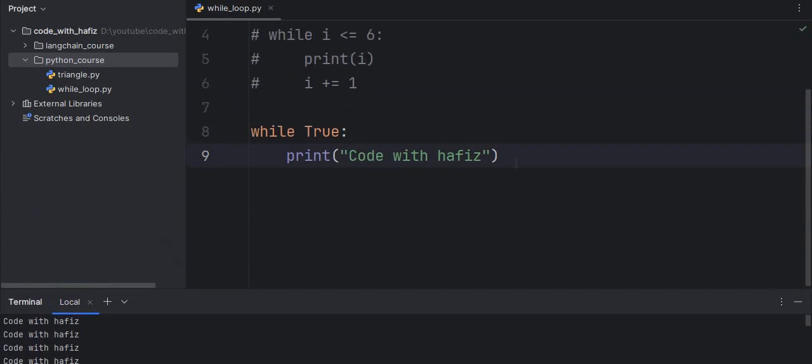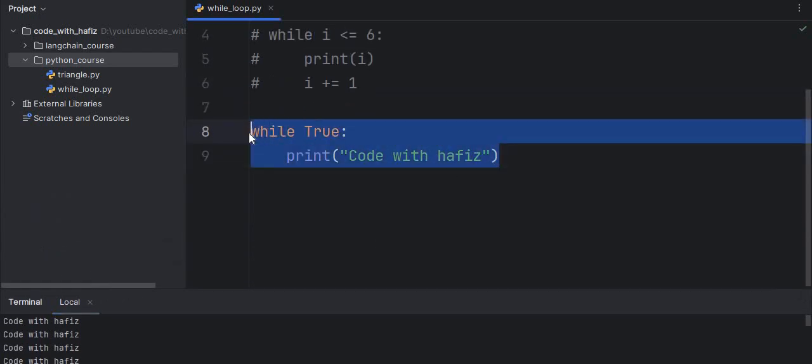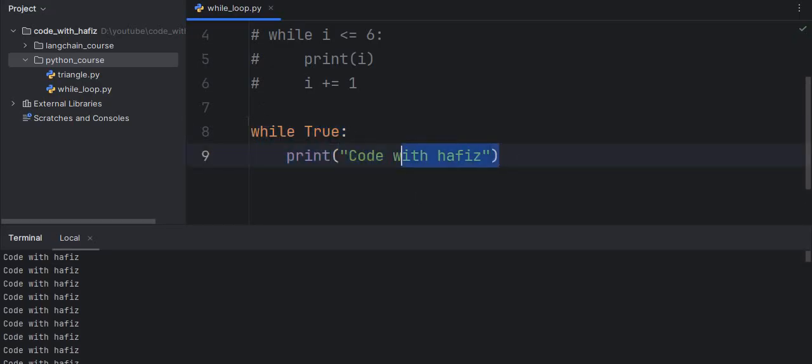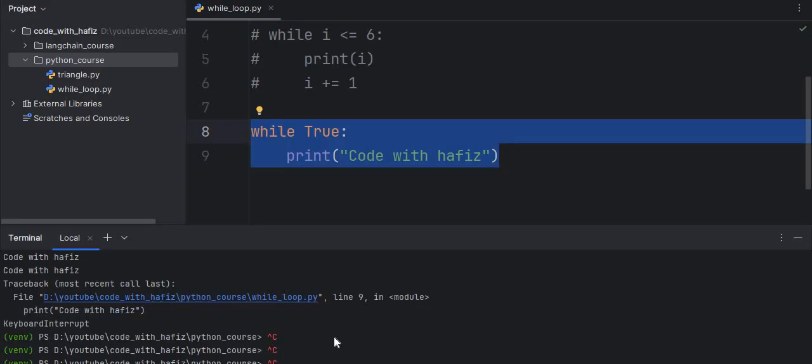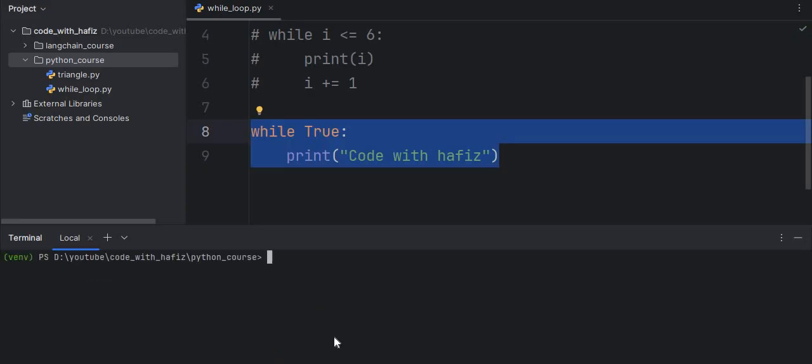So this is an infinite loop, and we have no option to stop it with the help of code. If I press Ctrl C in my terminal, you see this will stop my code.